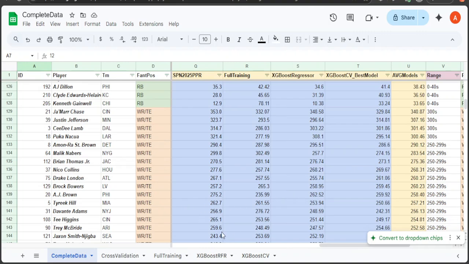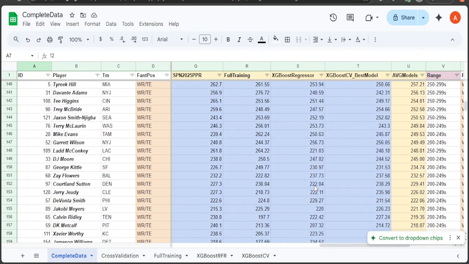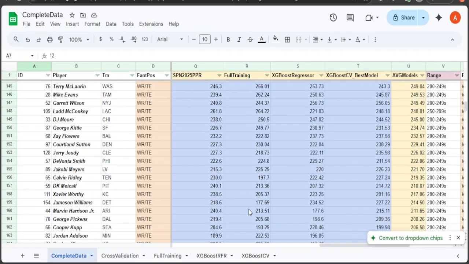So let's look at tight end. McBride 259, ESPN, and all the other ones are close together. 252, Jackson Smith and Jigma 250. Let's see, Xavier Worthy 238, 205, 223, and 201. So 217.